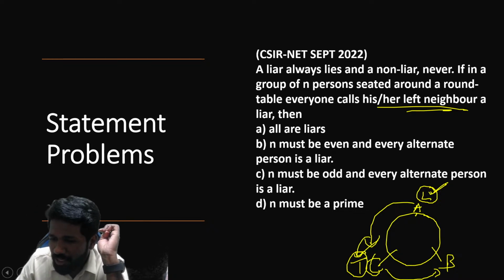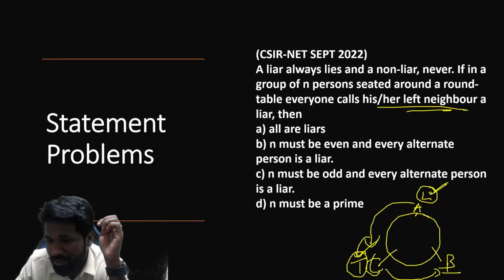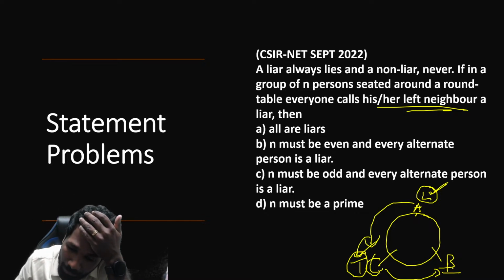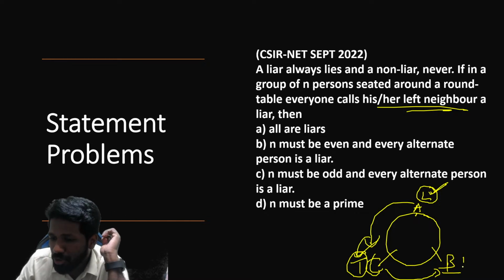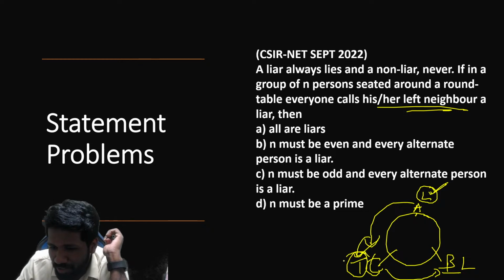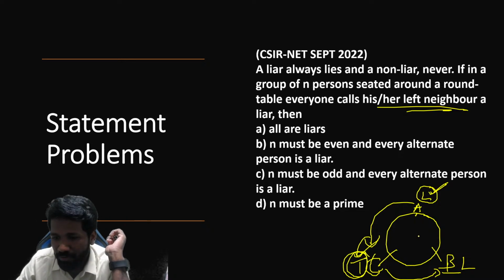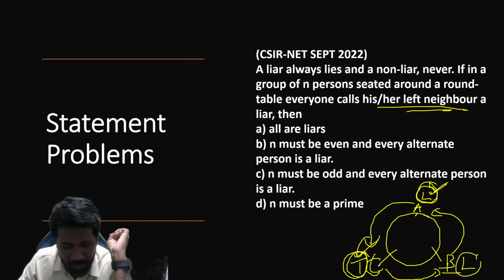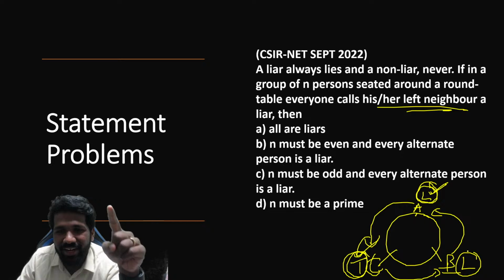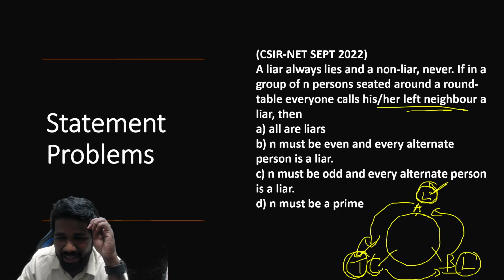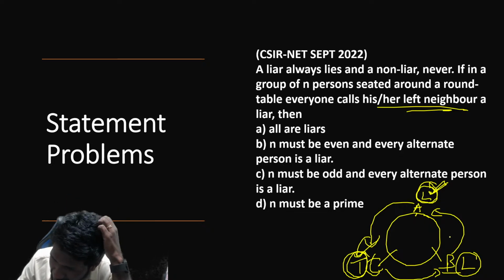So if C's left person is B, and C is calling B a liar, B should actually be a liar, right? Because C is a truth speaker. That is what we got. All of you are understanding this? But now B cannot call A a liar, because A is also a liar, B is also a liar. Both being liars, that is not possible. We understood, right? Why is this two-liars situation coming?